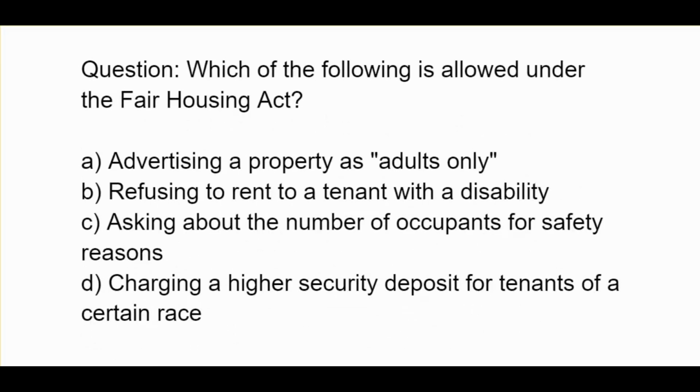Which of the following is allowed under the Fair Housing Act? A, advertising a property as adults only. B, refusing to rent to a tenant with disability. C, asking about the number of occupants for safety reasons. D, charging a higher security deposit for tenants of a certain race.